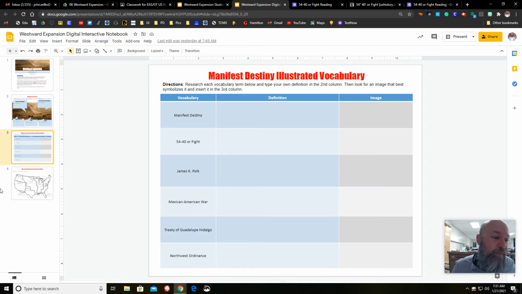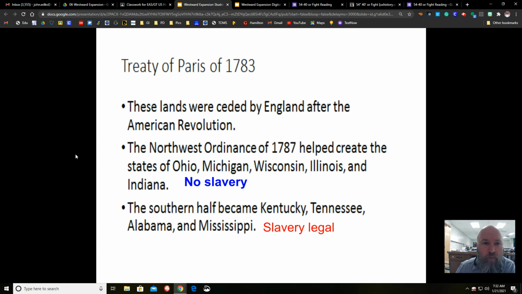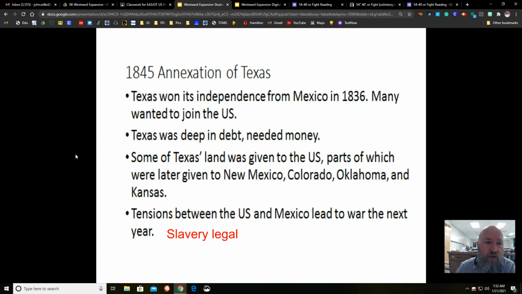Just saying. Okay, so coming back to our map. We're going to fill out these 2 boxes, Texas and Oregon. Even though the Polk campaign was about Oregon, we don't get Oregon first, okay? We're going to get Texas first. So let's go over to our slides. And we're going to scoot on through to this slide about the annexation of Texas. You do not need to copy every word in here, okay?